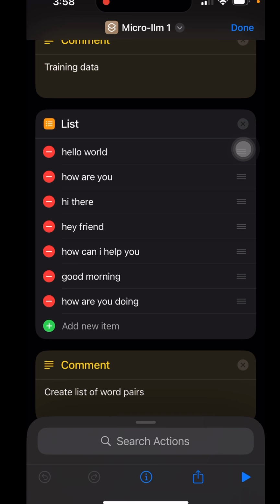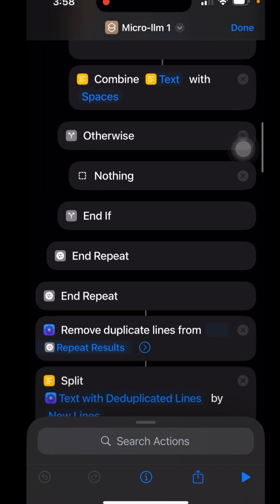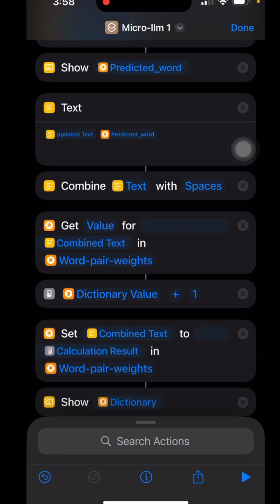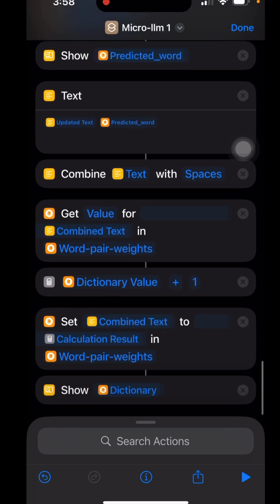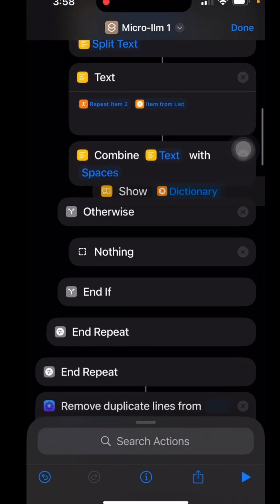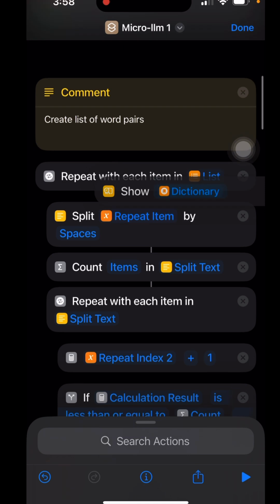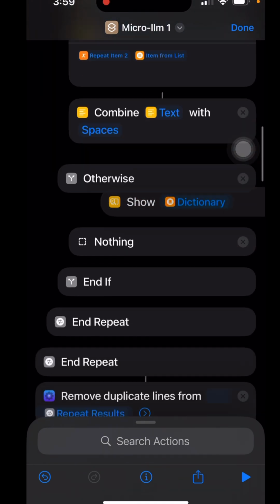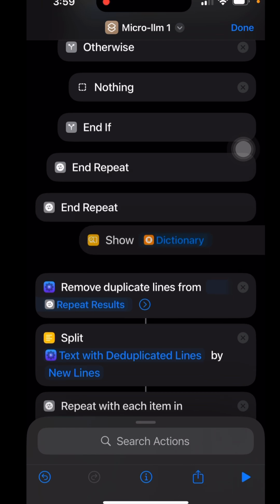So we're going to create word pairs: hello world, how are, and then are you, hi there, hey friend, how can I help, etc. To start creating those keyword pairs. And then when the micro language model that we're demonstrating creates a match, we're going to assign it a weight, and that weight is going to change every time the model makes an accurate prediction, and that's what we want to see.